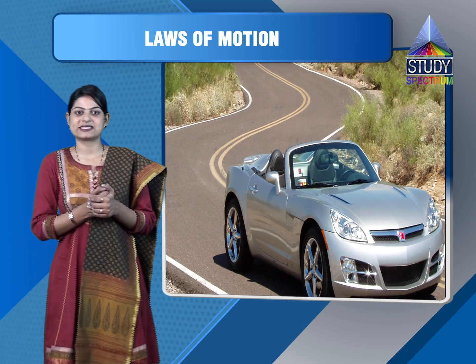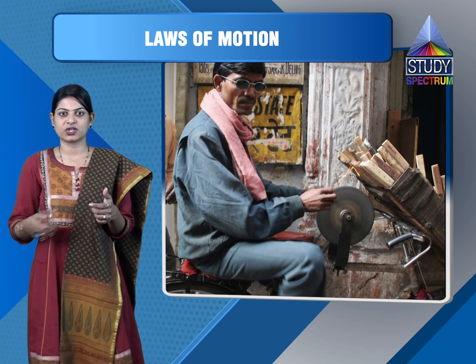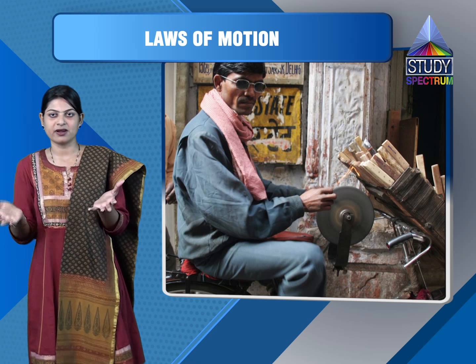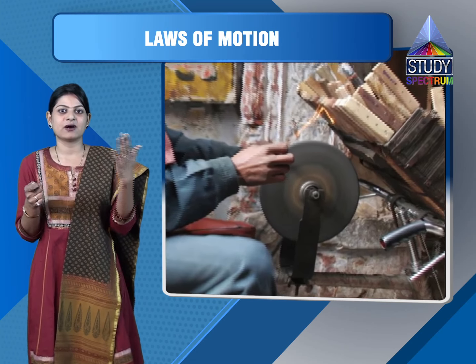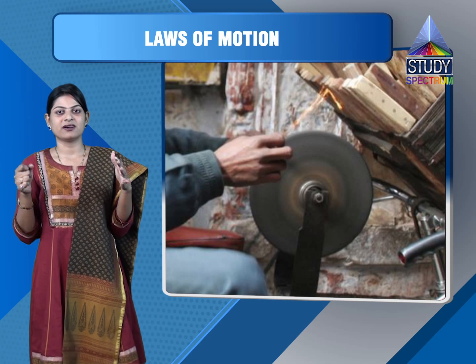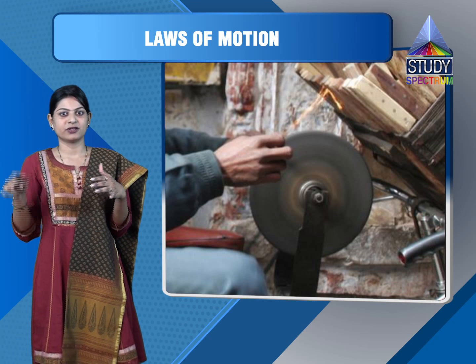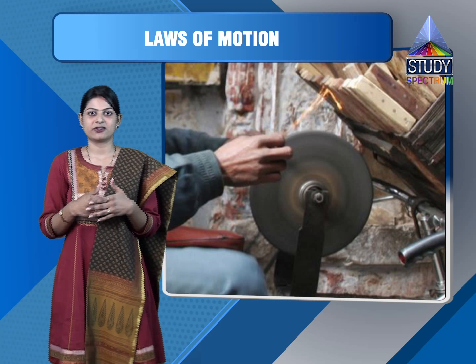Another example is the sharpening of a knife. Due to the circular motion of the wheel of the sharpener, we can see sparks coming out in a tangential way. That spark is due to the change in direction caused by the circular motion of the wheel. This is how we can explain inertia.